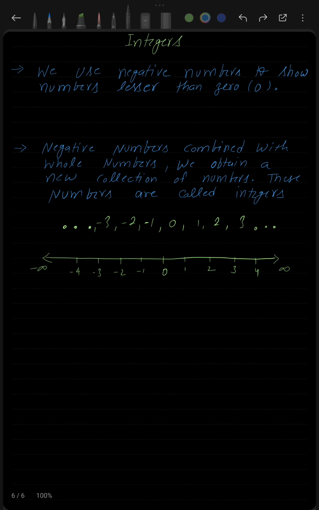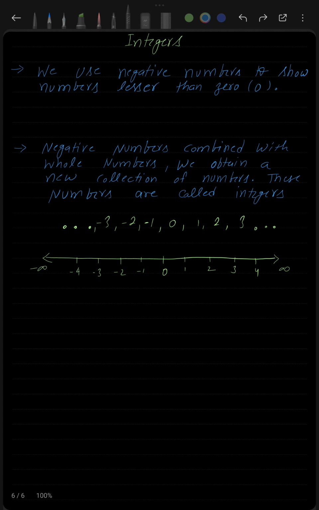Now on the positive side here I have written positive infinity, and this means that this number line continues until positive infinity, and similarly on the negative side also, negative infinity. Now in the center we have 0, and on the right side I have positive numbers, and on the left side I have negative numbers.